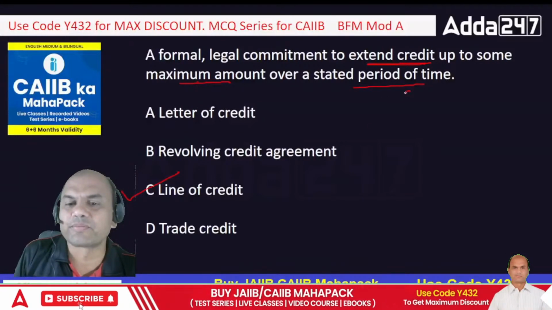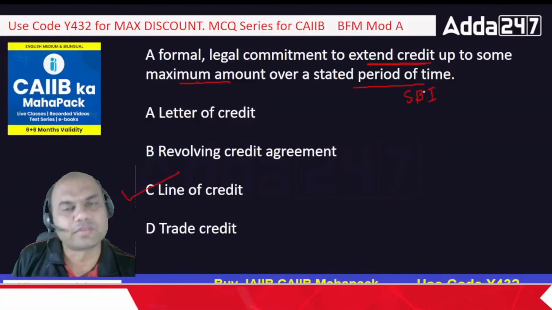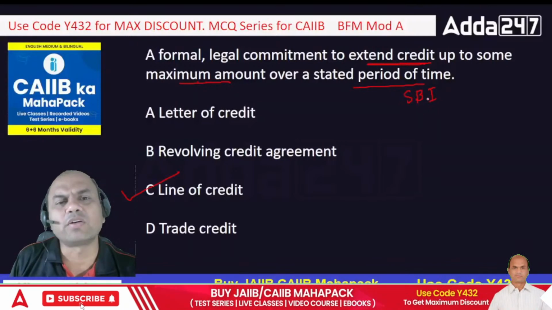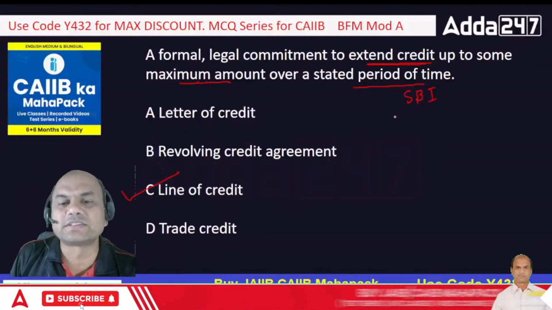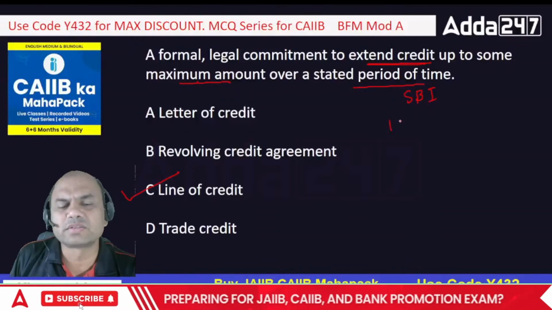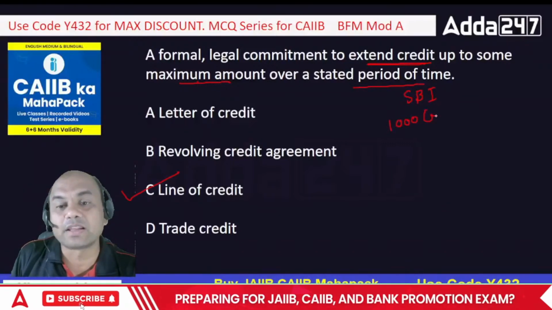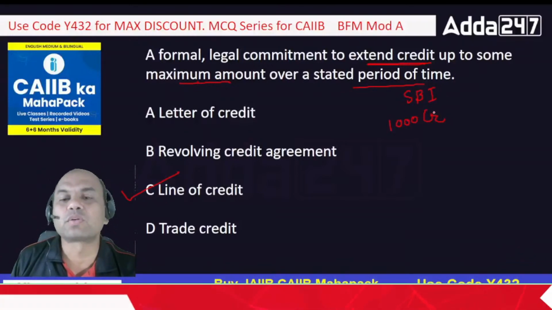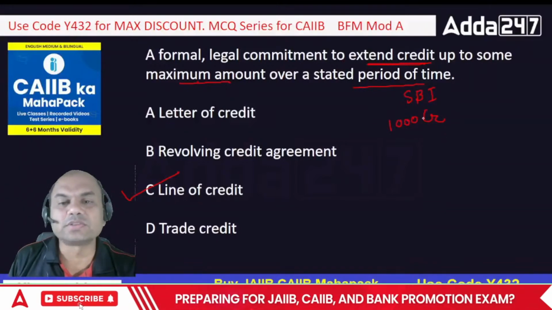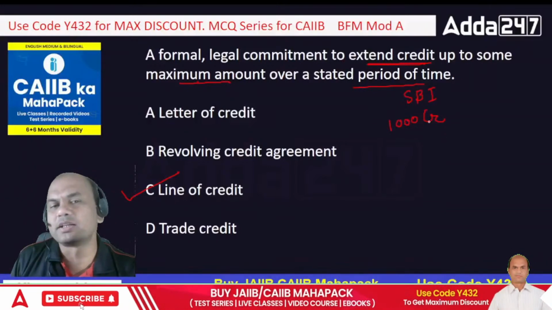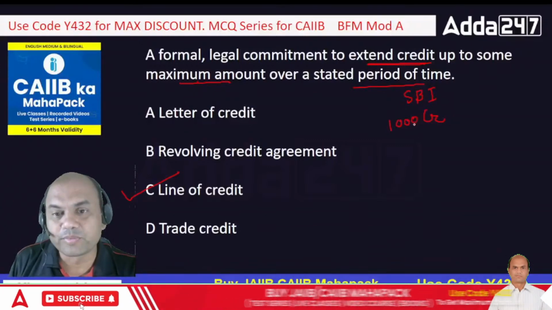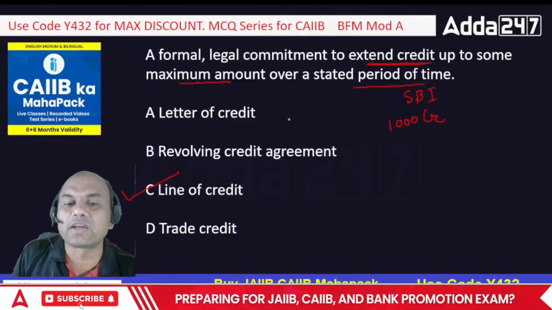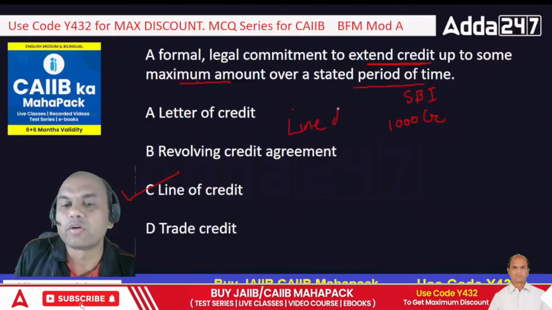Suppose let's say I am SBI, and Reliance comes to me for some loans. So what will SBI do? SBI will check all the financials of Reliance and sanction, let me give some bigger amount, 1000 crore, because Reliance and SBI, both are big. So SBI will sanction 1000 crores to Reliance. Now this 1000 crore which SBI will give, SBI will tell Reliance, you take this 1000 crore, but it's not only a term loan or CC or anything. They'll say we are extending you the line of credit of 1000 crores.